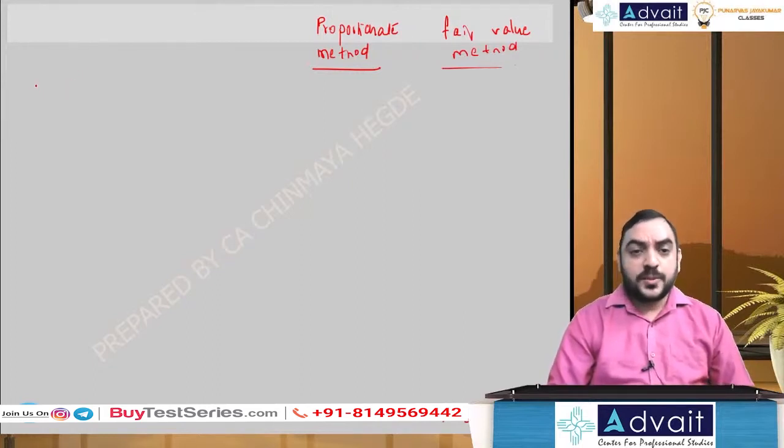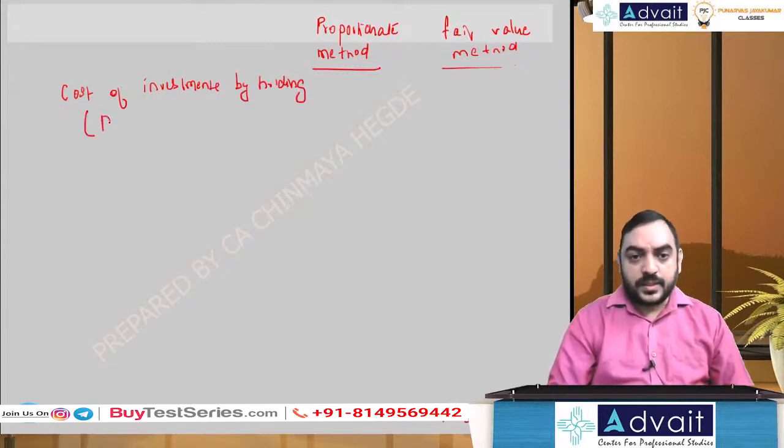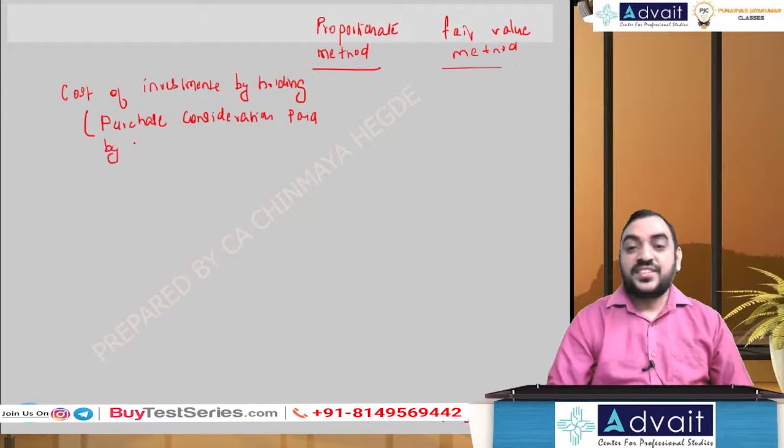We are going to consider the purchase consideration, or I will say whatever the cost of investment by the holding company. So basically this is the PC, purchase consideration paid by the holding company.